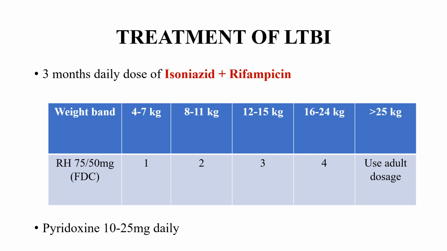Along with this treatment, we have to give pyridoxine 10 to 25 milligram daily in order to prevent peripheral neuropathy. Pyridoxine 10 to 25 milligram daily also has to be given. So treatment of latent TB infection is simple: based on weight band, fixed dose combination, then 3 months daily dose of isoniazid and rifampicin, and also pyridoxine has to be taken.